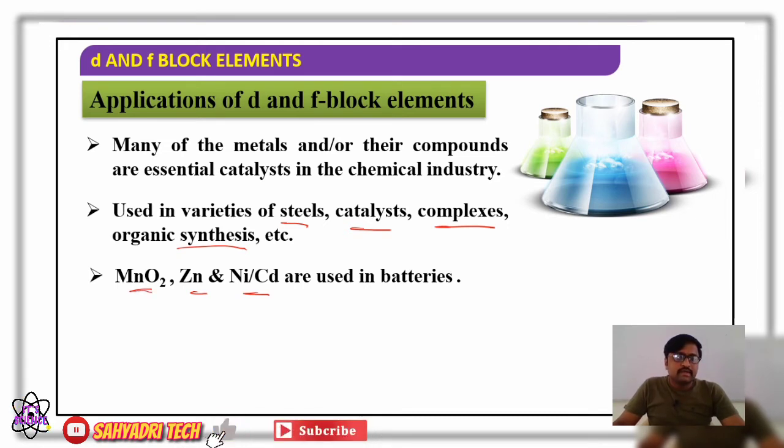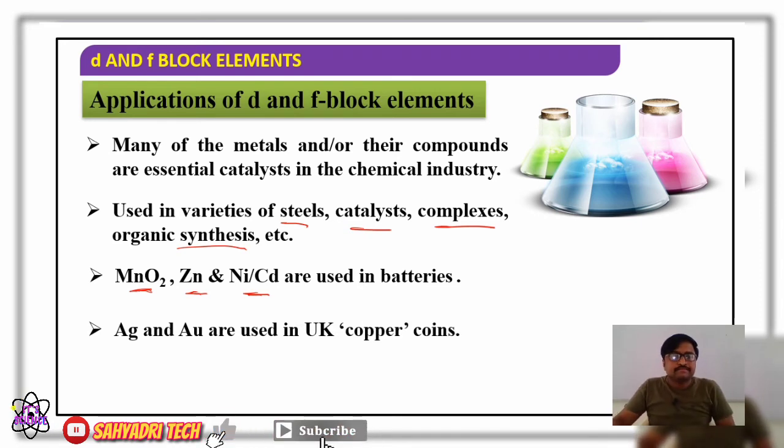Pyrolusite ore, a paste of MnO2, zinc, nickel, cadmium are used in the manufacture of batteries. Then silver and gold are used in coinage, in copper coins. These are the major applications of d and f block elements.